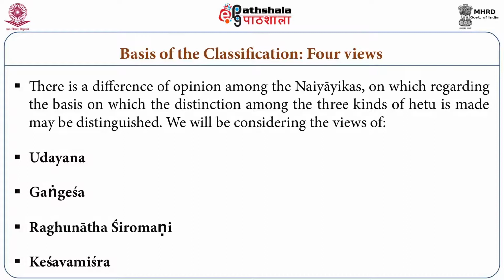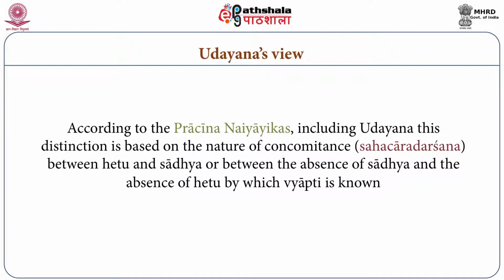The first one is of Udyanacharya. According to the Prachin Nyayikas, including Udyan, this distinction is based on the nature of concomitance, Sahacharya Darshana, between Hetu and Sadhya, or between the absence of Sadhya and the absence of Hetu by which Vyapti is known.